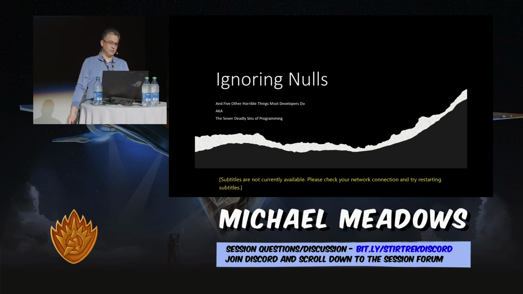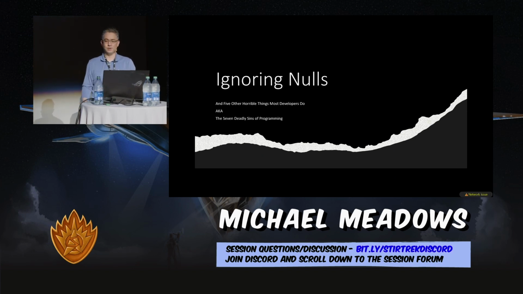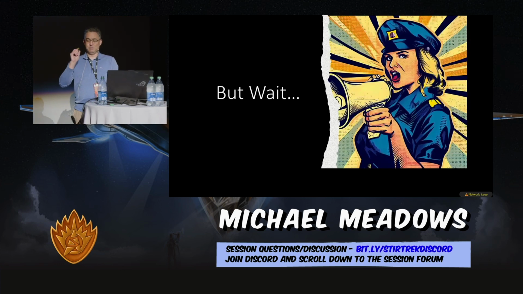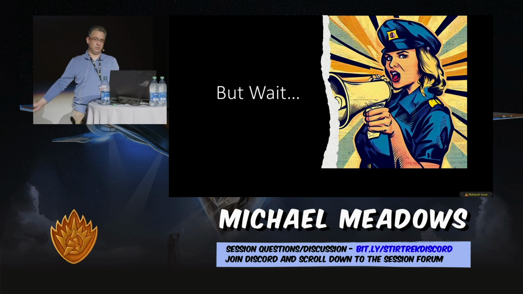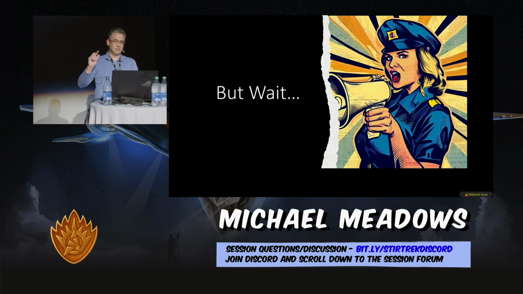This talk, Ignoring Nulls and 5 Other Horrible Things That Most Developers Do. I'm not saying that you're horrible developers, I'm just saying that we all do it. Also known as the 7 Deadly Sins of Programming. But wait, you might be thinking, because I know some of you aren't going to be able to concentrate on anything else until you know why I said 7 deadly sins when 1 plus 5 is 6. Don't worry, you'll get that soon enough. A little bit of a spoiler, it involves recursion, but not the way you think.